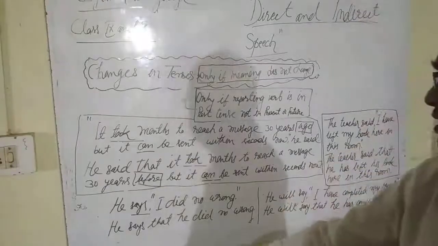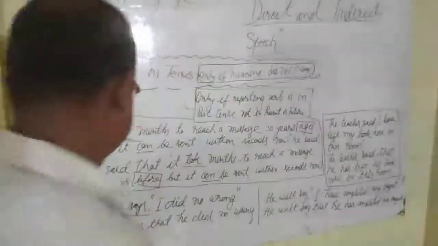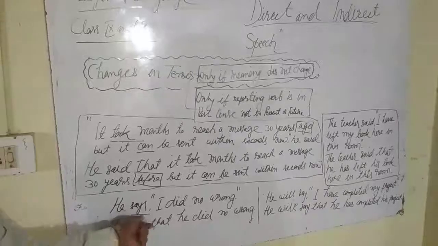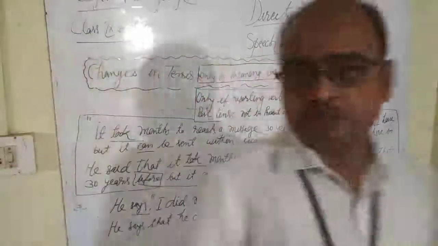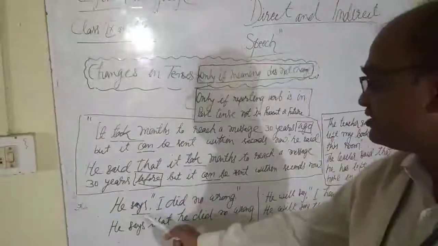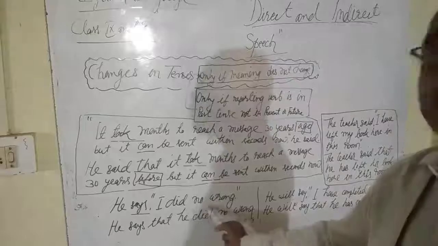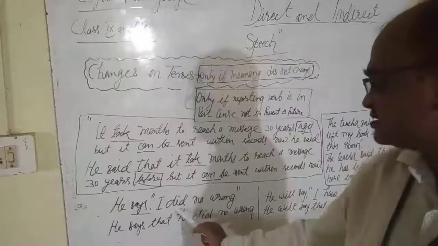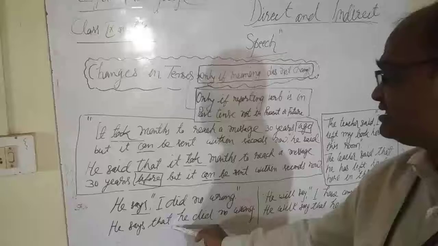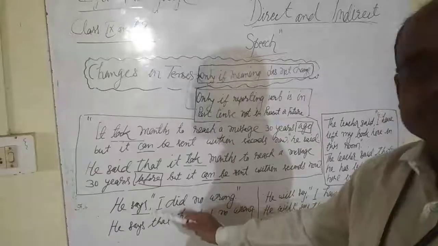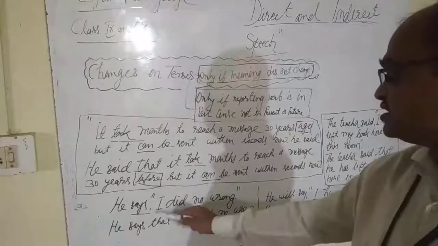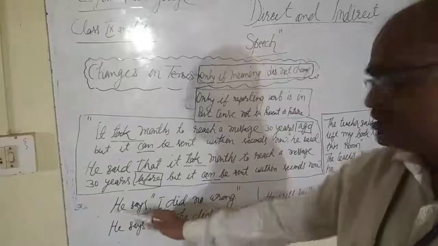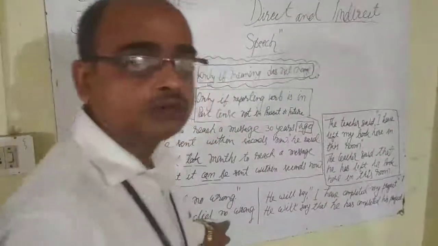For example, he says, I did no wrong. Here the reporting verb is in present tense, so you don't need to make any change in the tense. So he says that, the pronoun will change, first person according to subject, so he did no wrong.